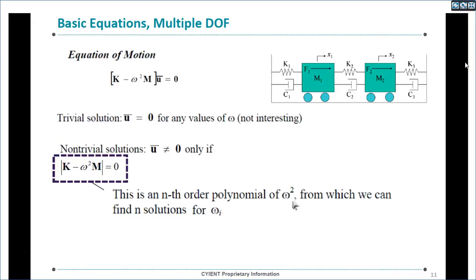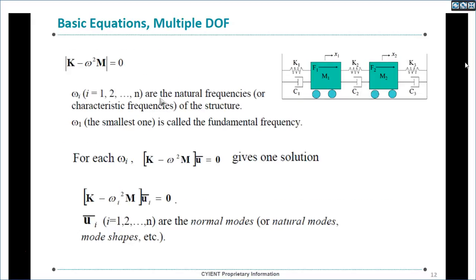Like single degree of freedom, where we got only one value, here we get an nth order polynomial of omega square, for which we can find n solutions for omega. The omega i, for i from 1 to n, are the natural frequencies. Whatever n values we get, all are natural frequencies. The first one, omega 1, is also called the fundamental frequency, and it is the smallest frequency.